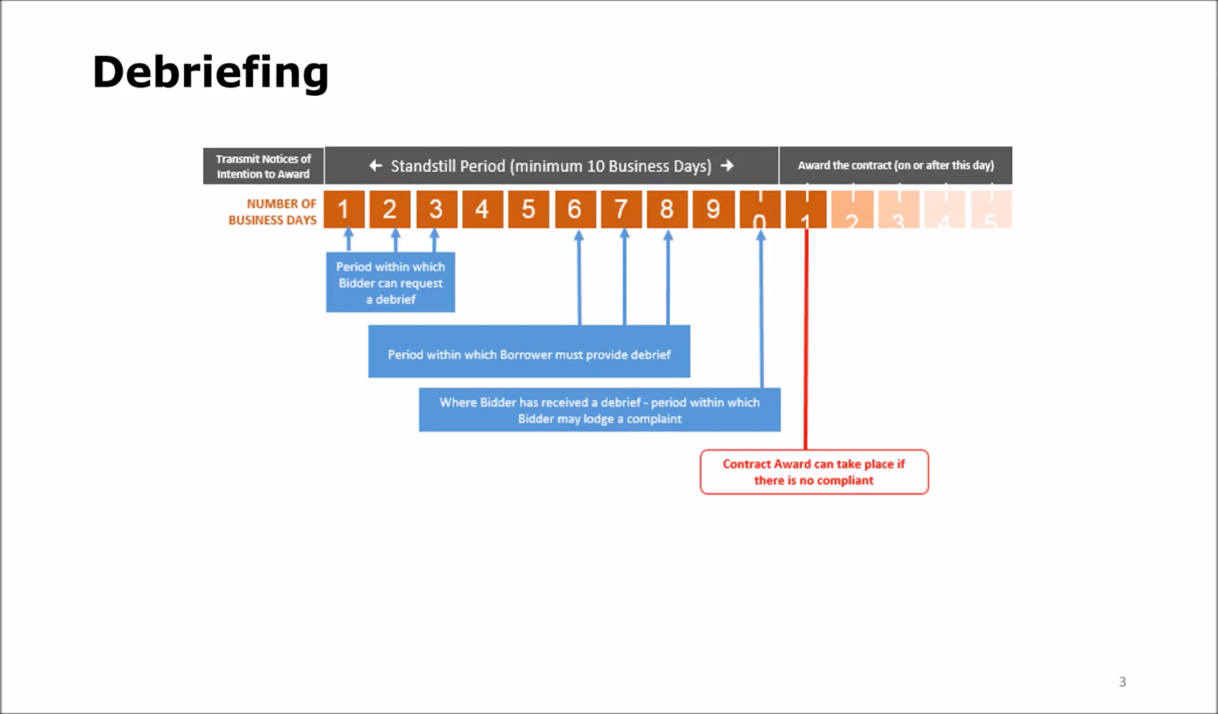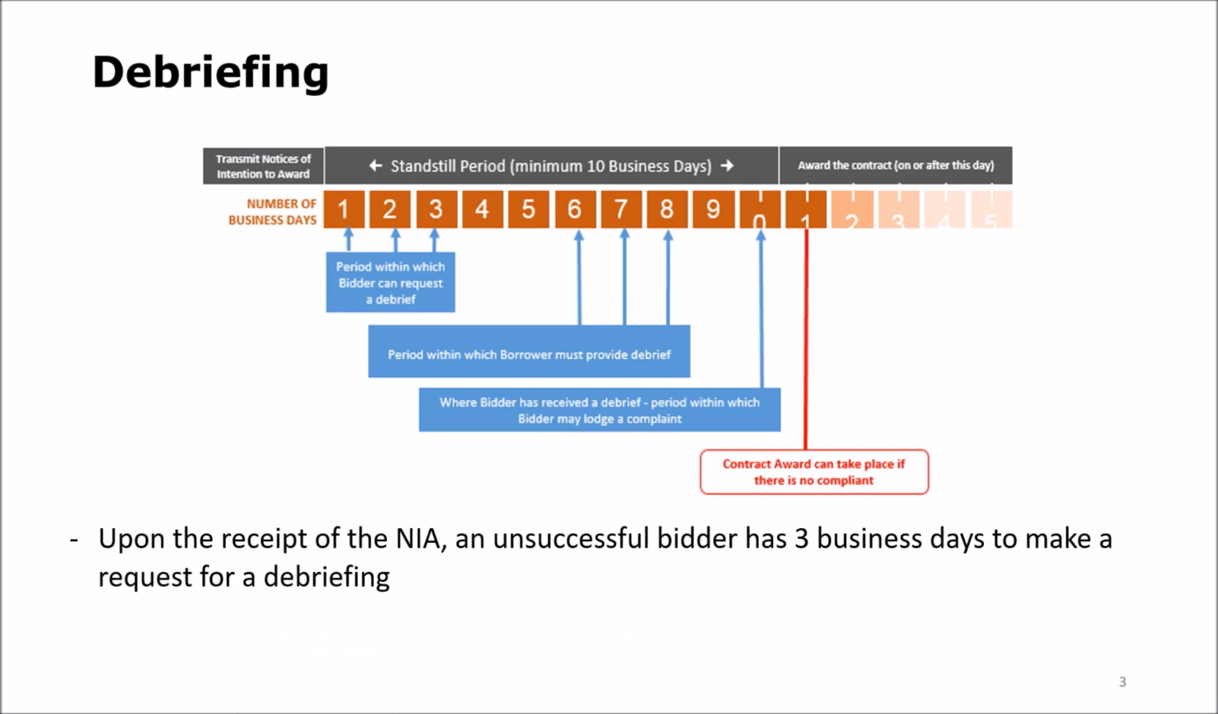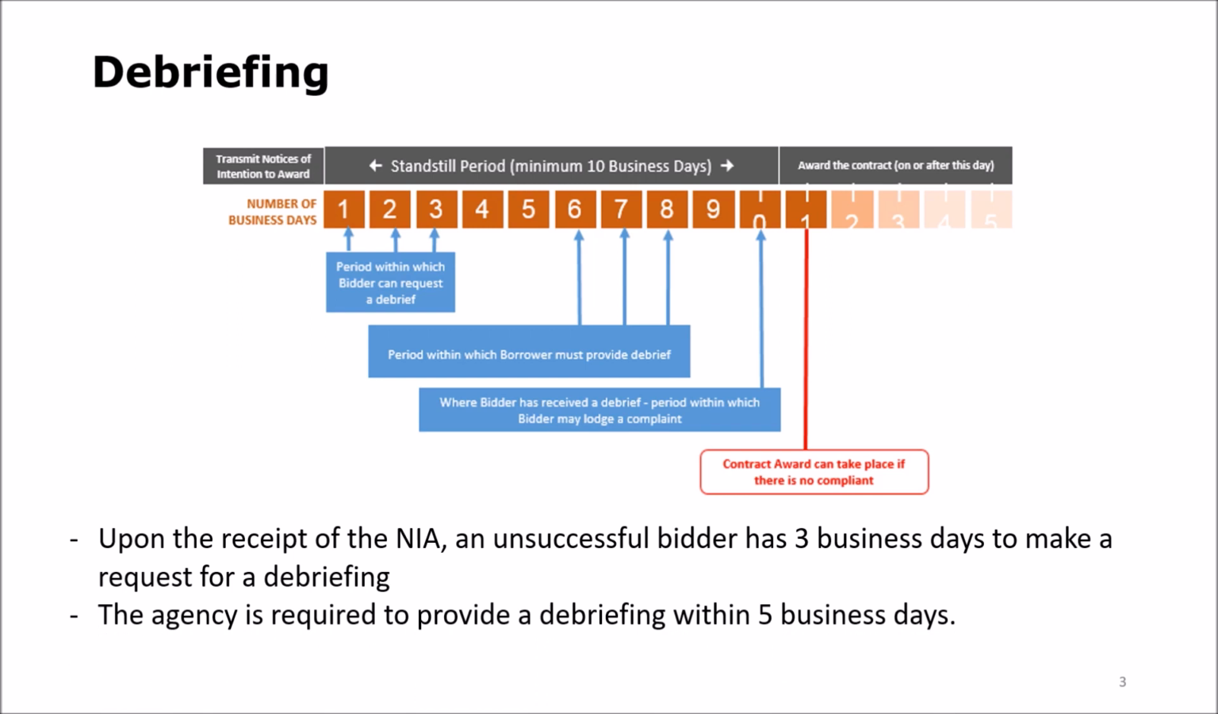Debriefing. The diagram on the screen briefs you the instruction on debriefing by the borrower. Upon the receipt of the notification of intention to award, an unsuccessful bidder has 3 business days to make a written request to the implementing agency for a debriefing. Where a request for debriefing is received within the deadline, the agency is required to provide a debriefing within 5 business days. Where a request for debriefing is received later than the deadline, the agency should provide a debriefing as soon as practicable, and normally no later than 15 business days from the date of publication of contract award notice.